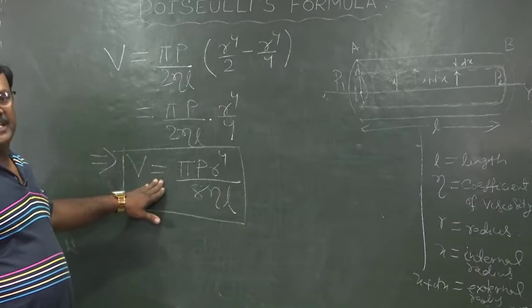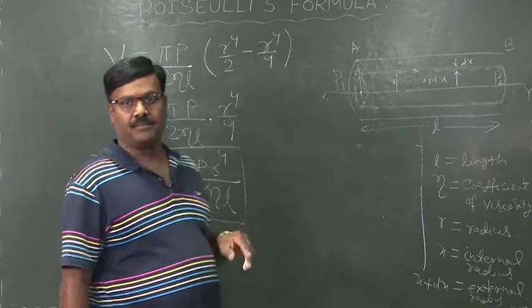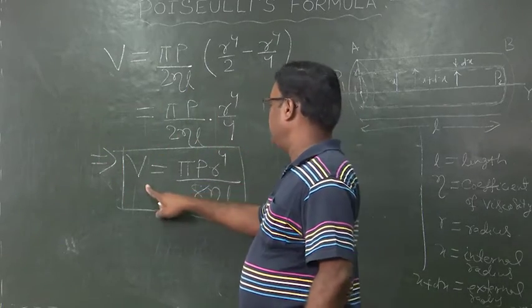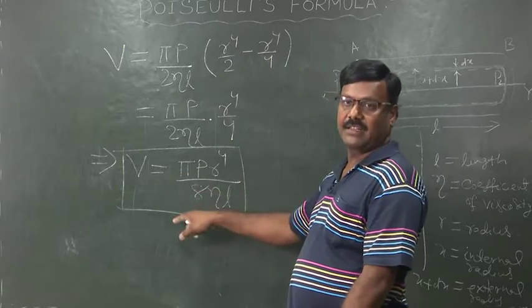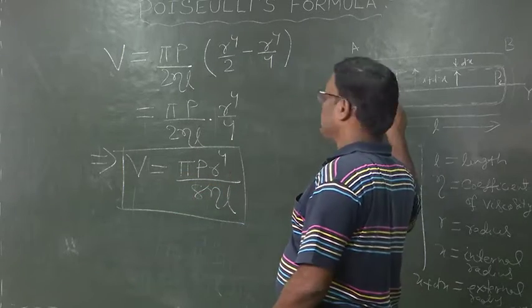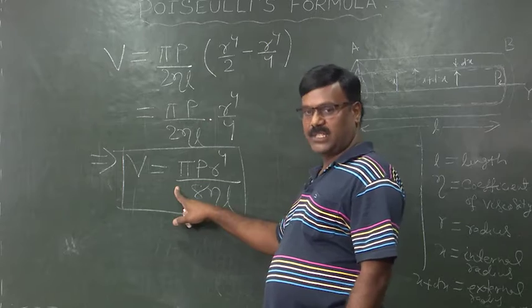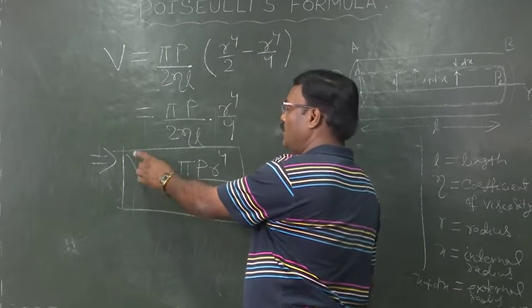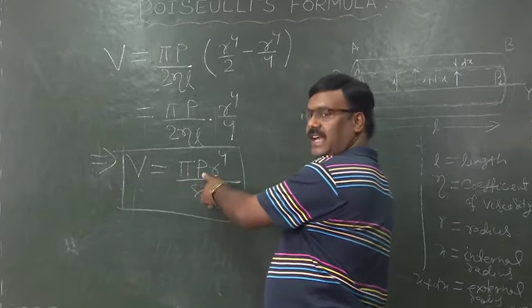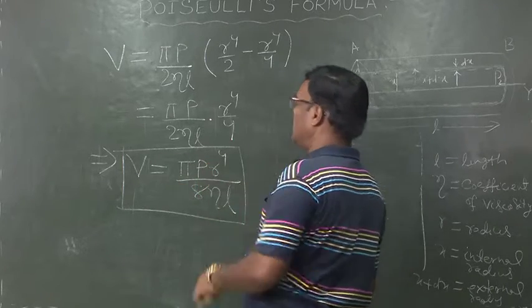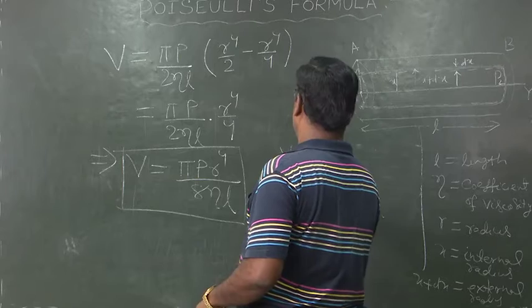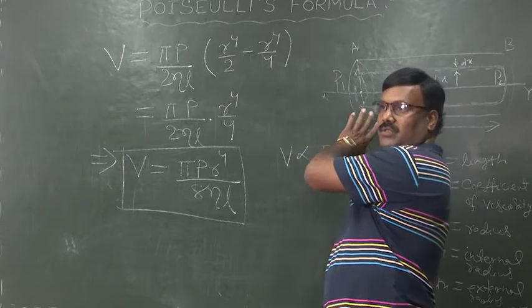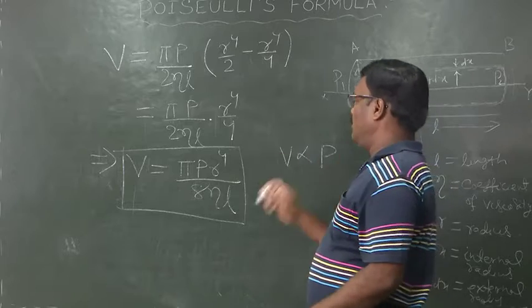This is the required expression for the volume of a liquid flowing per second across any cross section of the tube. From this expression, we came to know that the volume of a liquid flowing through the tube varies directly with the pressure difference between the two cross sections of the tube, that is V is proportional to the pressure difference.